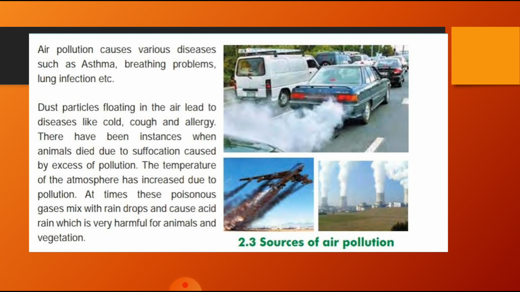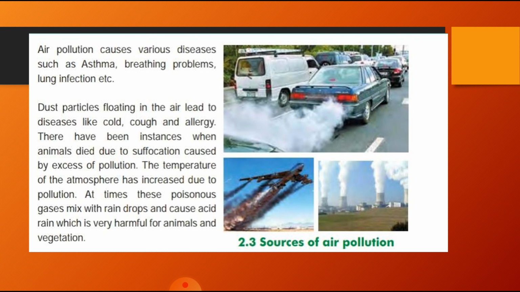And the temperature of the atmosphere has increased. Why? Due to the pollution. At times these poisonous gases mix with the rainwater. And these gases, they get mixed with what? Rainwater, and what do they cause? Acid rain, which is very harmful for animals and vegetation.